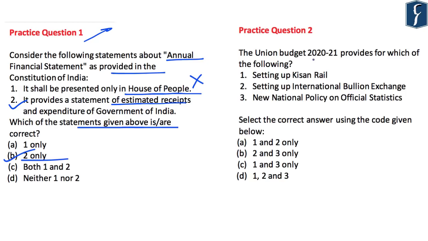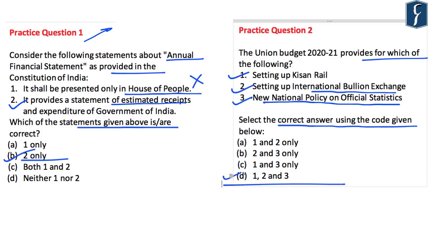Question number 2. Union Budget 2020-21 provides for which of the following? First, setting up of Kisan Rail. Correct. Second, setting up of International Bullion Exchange. Yes, correct. Third, new national policy on official statistics. Yes, it also mentions this policy on official statistics. The question is, select the correct answer using the code given below. So here the correct answer is D, that is 1, 2 and 3.